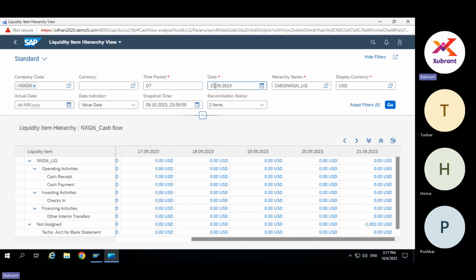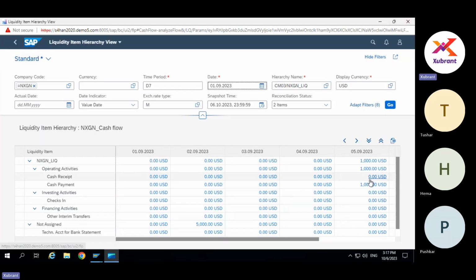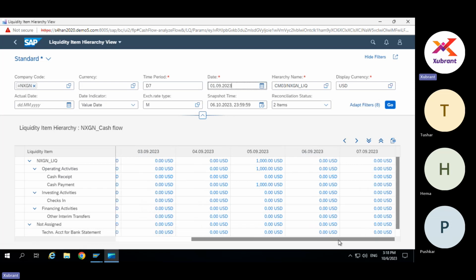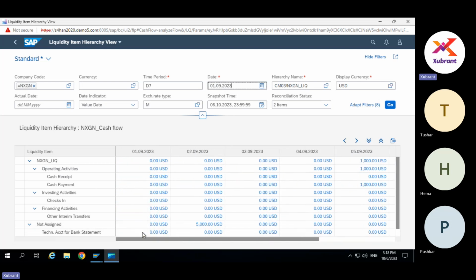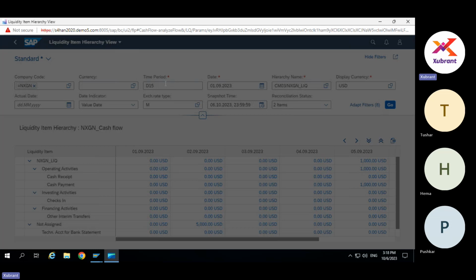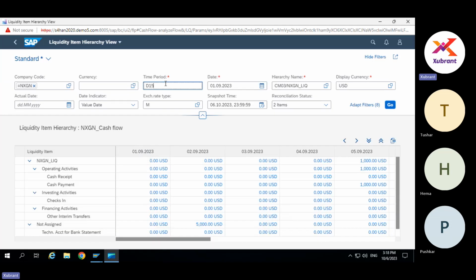So let's try some earlier dates. Yeah, so you can see some figures: cash payment is appearing under operating activities here, not assigned. We'll just see why it is showing as not assigned. Okay, so this is how the report will display.